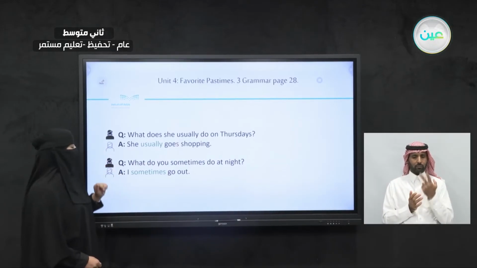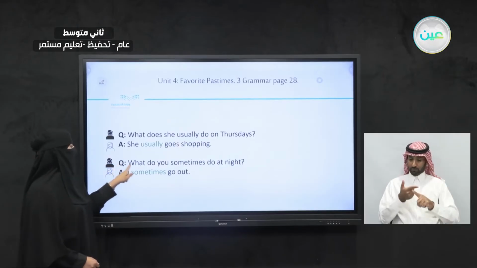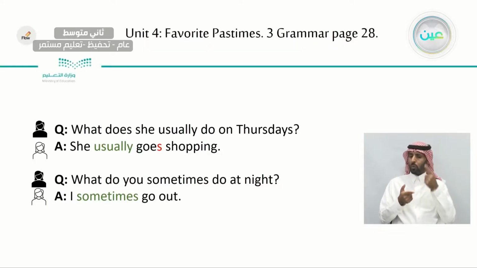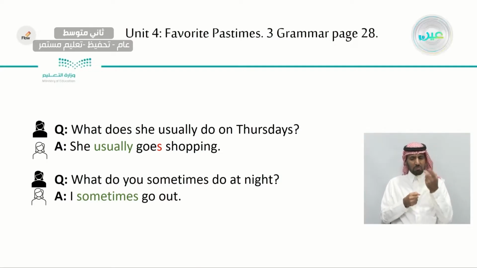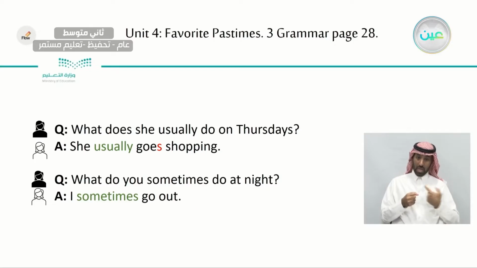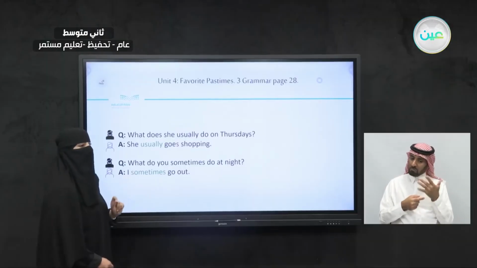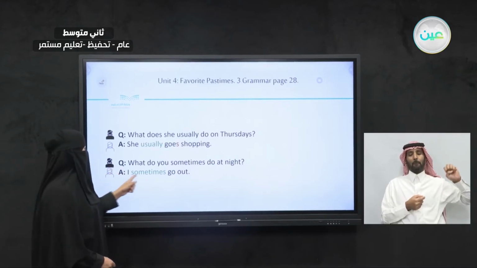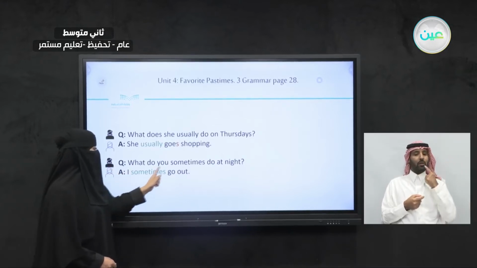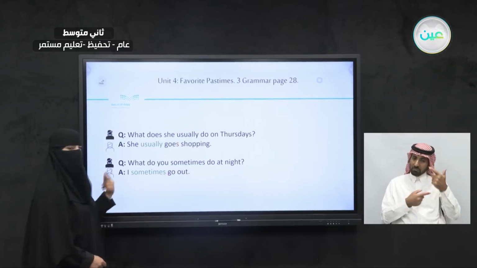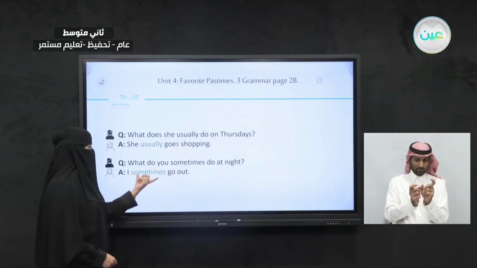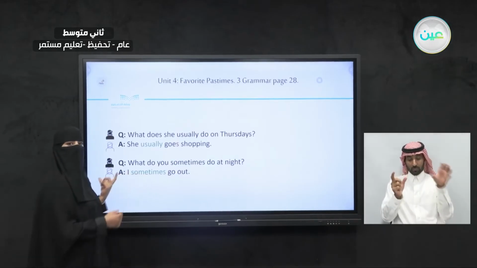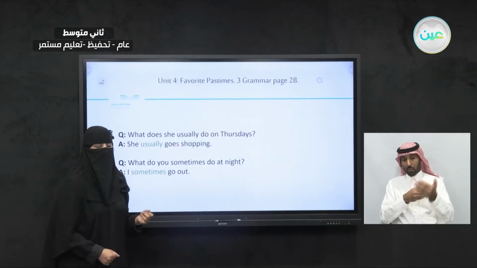Now, let's take a look at the second question here. What do you sometimes do at night? What do you do sometimes at night? I sometimes go out. Did you see the word sometimes? This is an adverb of frequency. I sometimes go out. Or I can say sometimes I go out. You can use these words of frequency before or after the subject.